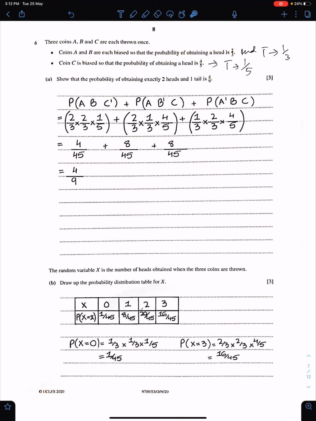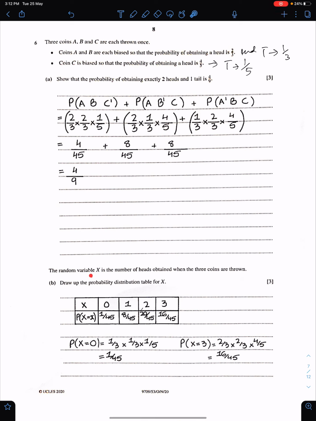So, we have 3 possibilities. Coins A and B can show heads and coin C shows tail. That means 2 heads and 1 tail. So head, head, tail; head, tail, head; tail, head, head. So these are the possibilities with their probabilities, and this is the final answer.